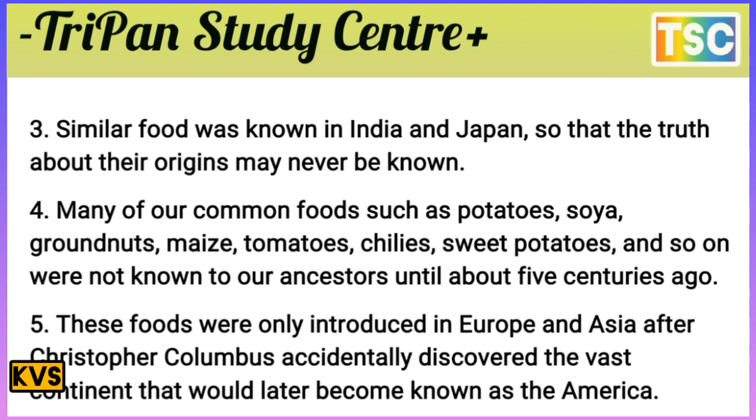Similarly, food was known in India and Japan, so the truth about their origins may never be known. And many of our common foods such as potatoes, soya, groundnut, maize, tomato, chilies, sweet potatoes and so on were not known to our ancestors until about 5 centuries ago.